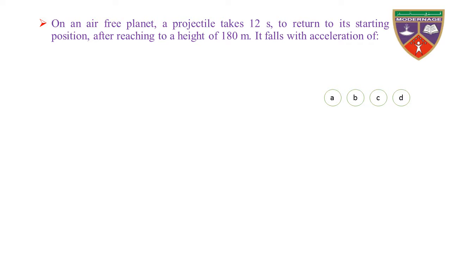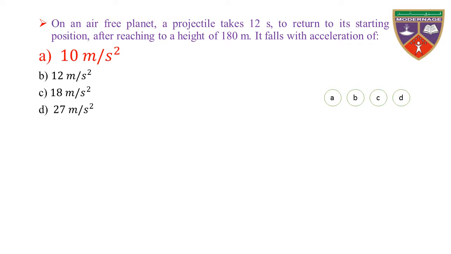On an air-free planet, a projectile takes 12 seconds to return to its starting position. After reaching a height of 180 meter, it falls with acceleration of: option A, 10 meter per second; B, 12 meter per second; C, 18 meter per second; D, 27 meter per second. The key is 10 meter per second. Therefore, the correct option is A.